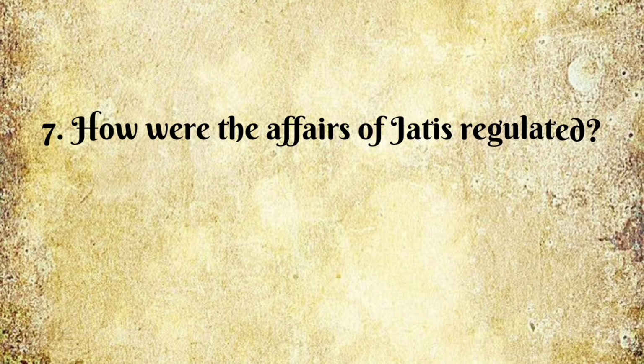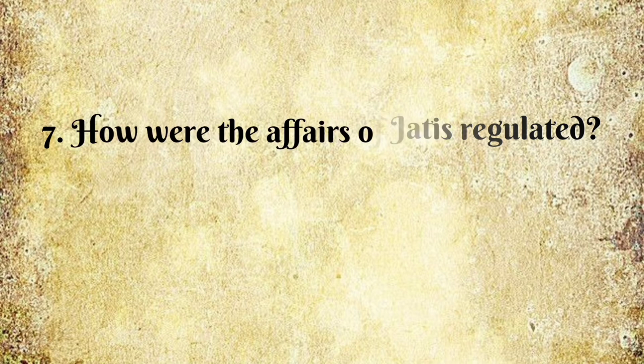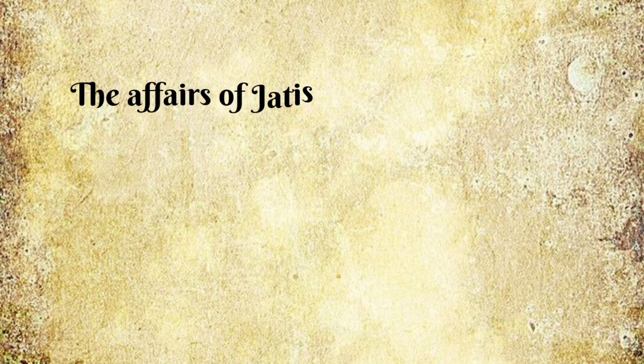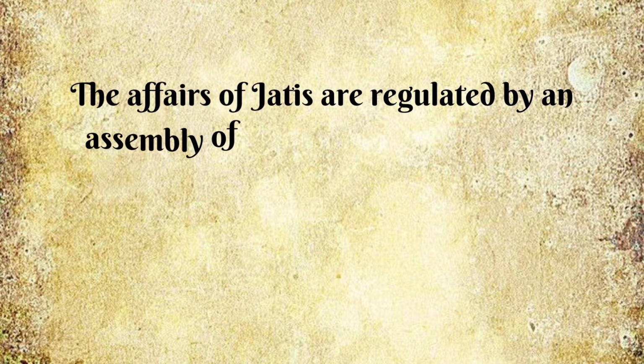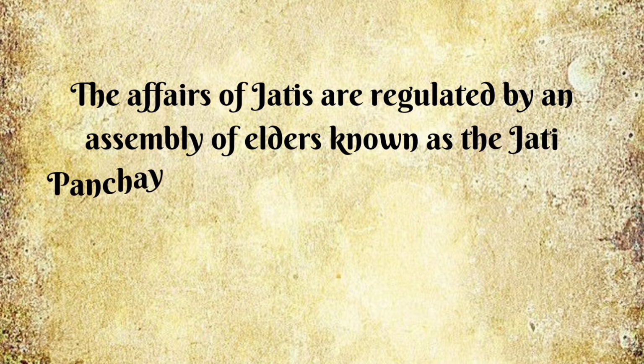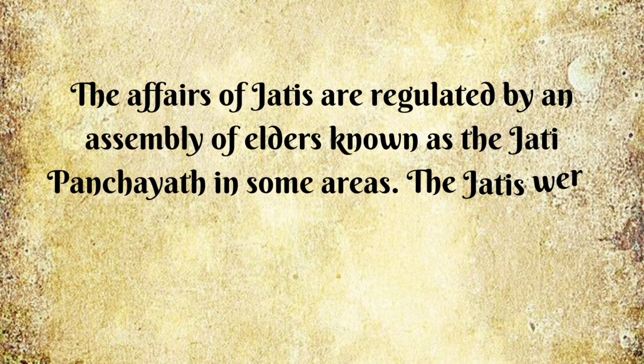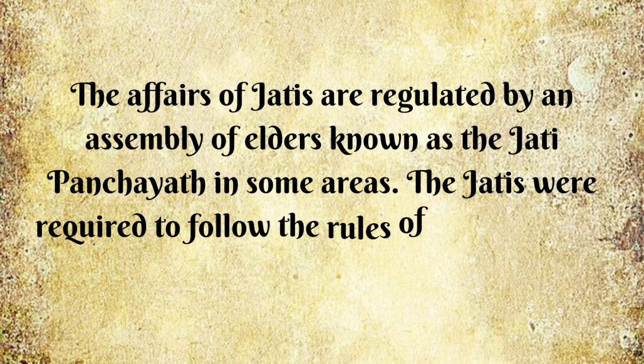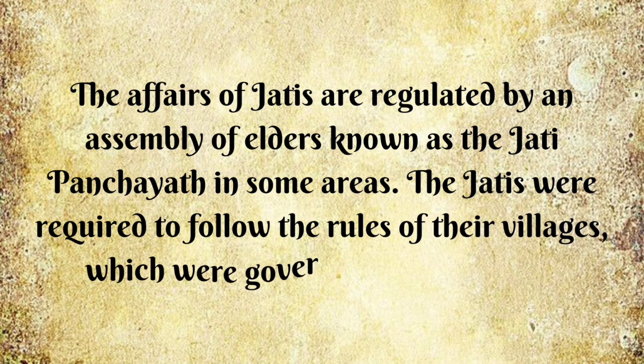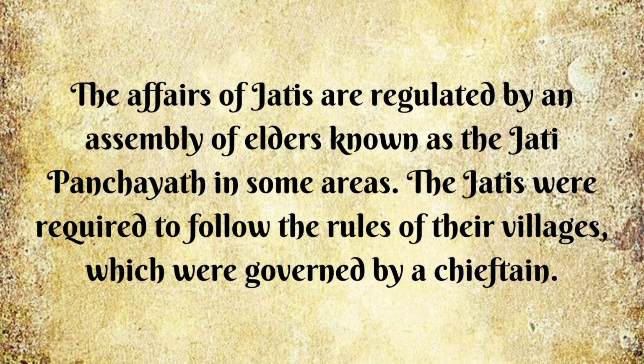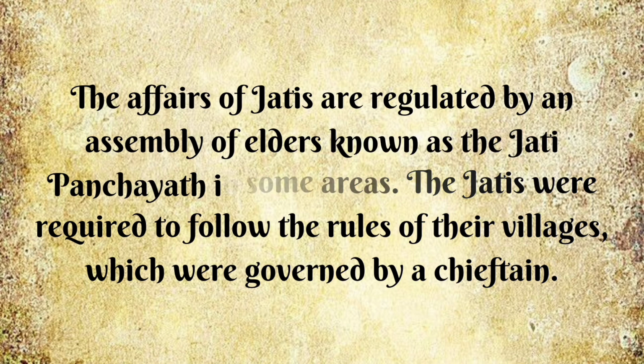Seventh question, how were the affairs of Jadis regulated? The affairs of Jadis were regulated by an assembly of elders known as the Jadi Panchayat in some areas. The Jadis were required to follow the rules of their villages, which were governed by a chieftain. Thus, the Jadis' affairs were regulated.